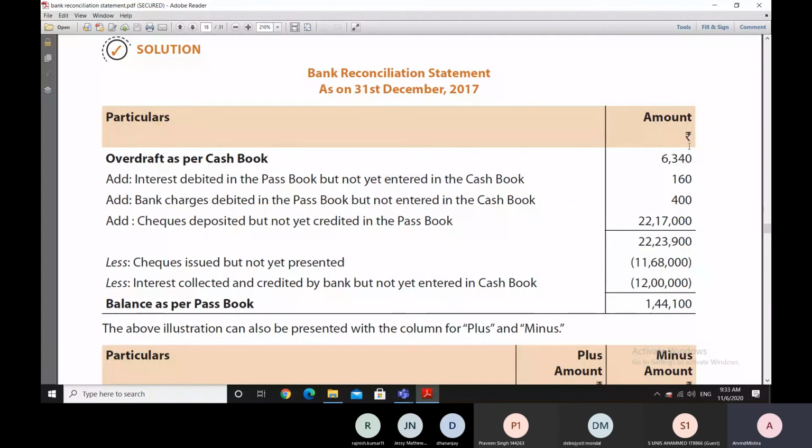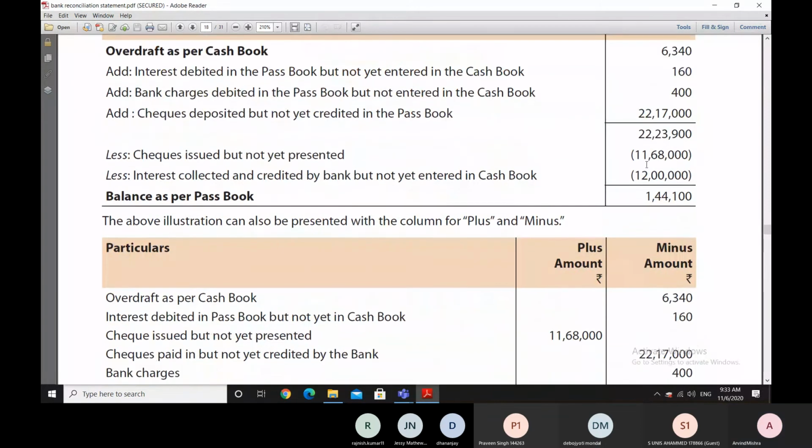We start with the overdraft of 6,340 rupees. As per the cash book, we have minus 6,340 rupees in the cash book. Overdraft means minus. As you can see in the plus minus representation, it is put in the minus column here.